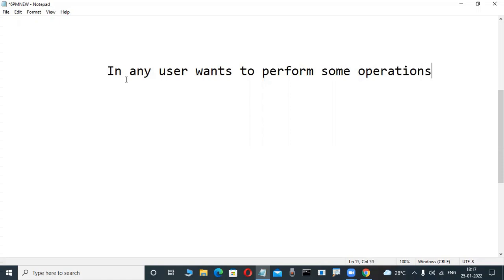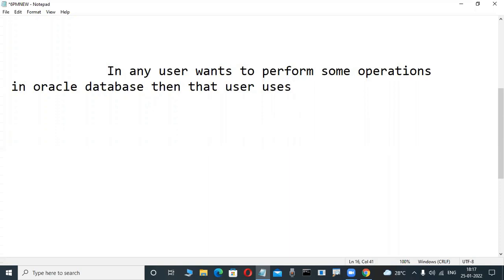If any user wants to perform some operations in the Oracle database, then that user uses the following two-step process. Two-step process.